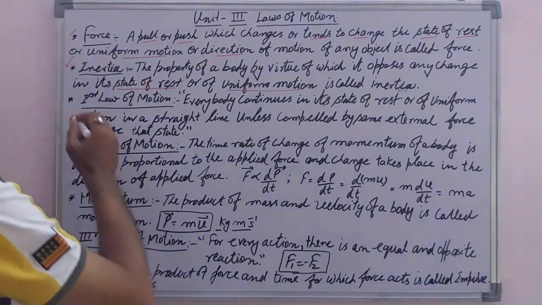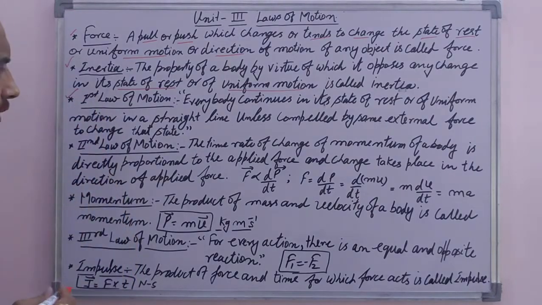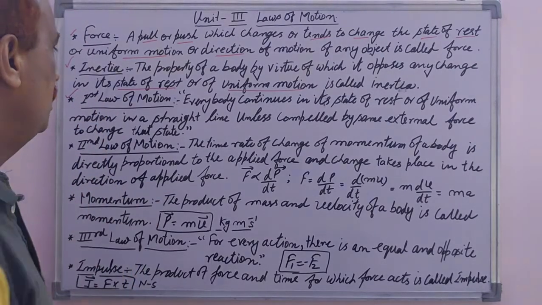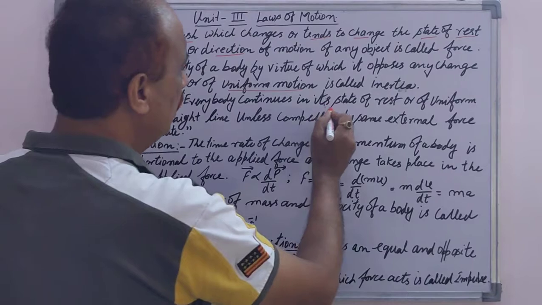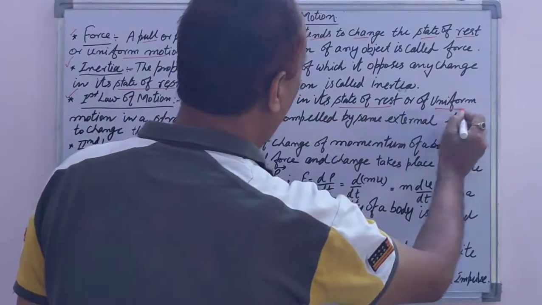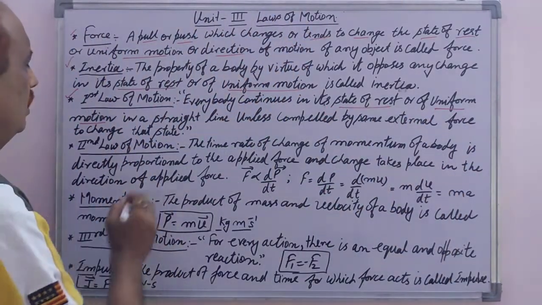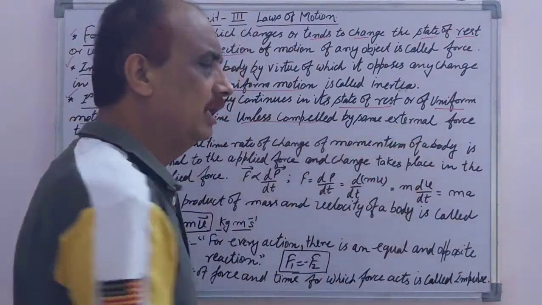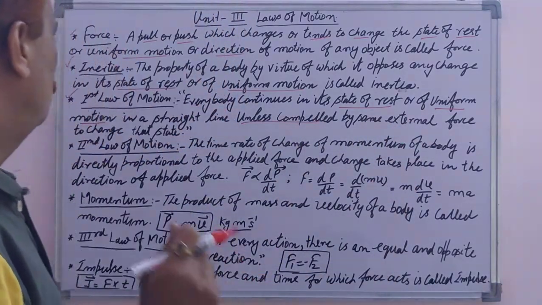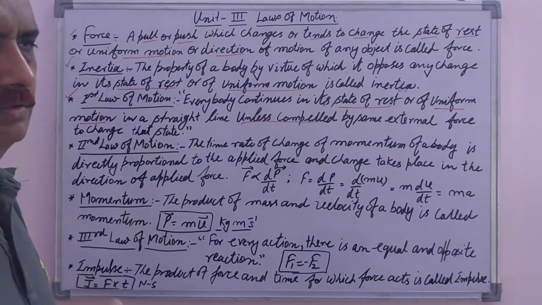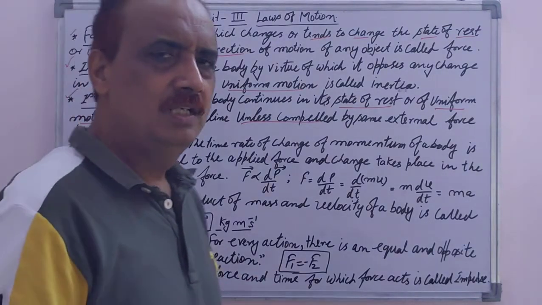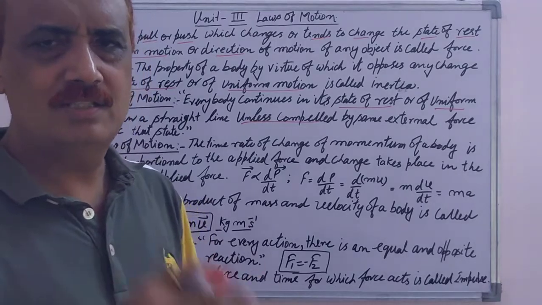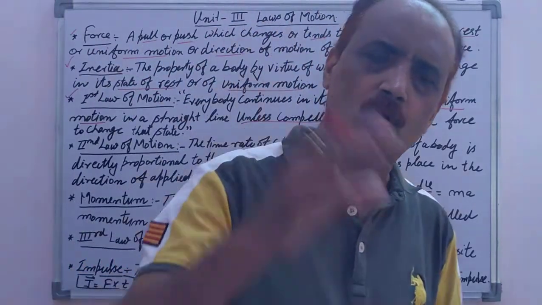The next point is the first law of motion. The statement is: every body continues in its state of rest or of uniform motion in a straight line unless compelled by some external force to change that state. It means that if any body is at rest, it remains at rest forever.